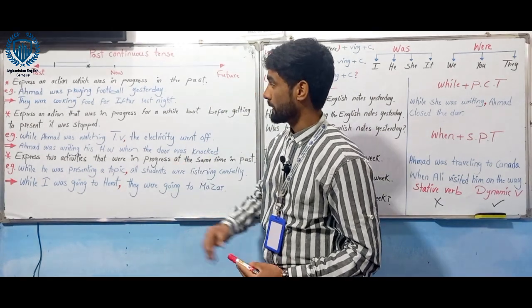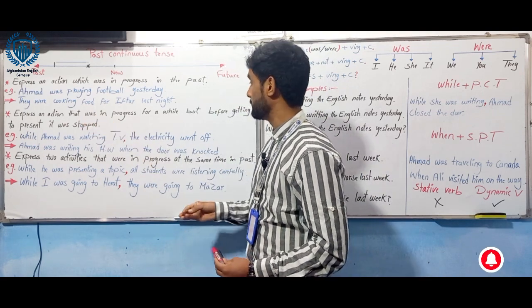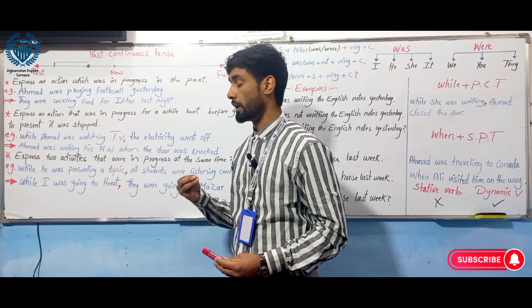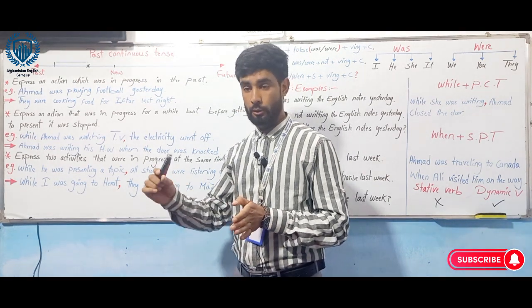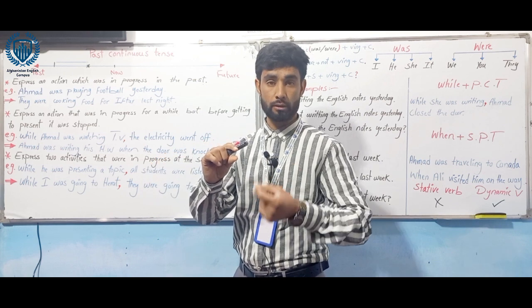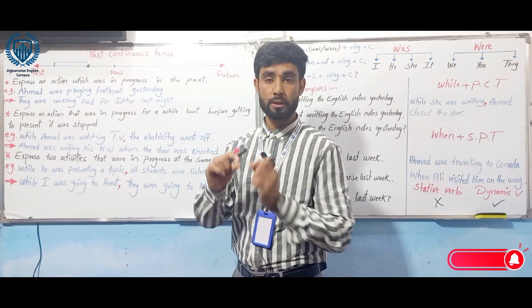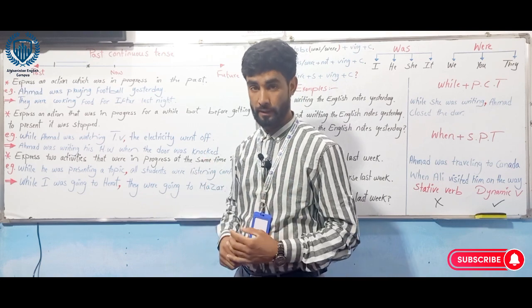The second one is about expressing an action that was in progress for a while, but before getting to the present was stopped. So an action started in the past, it was ongoing for a while, and before getting to the present, it was stopped by a second action. That's also a usage of past continuous tense.